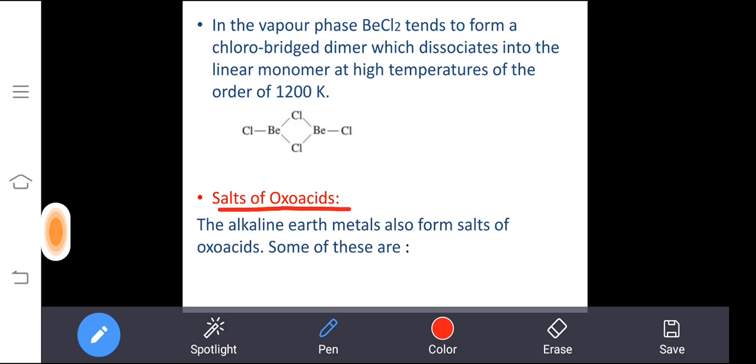Then salts of oxo acid, as we discussed in the alkali metals also. Do you remember what is the meaning of oxo acid? The hydrogen, the acidic proton present in the hydroxyl group, that will be an oxo acid.